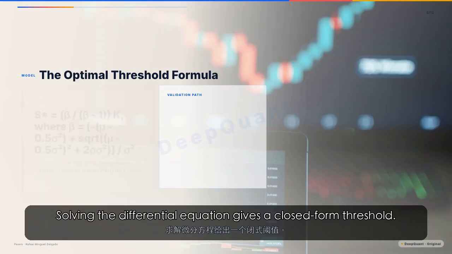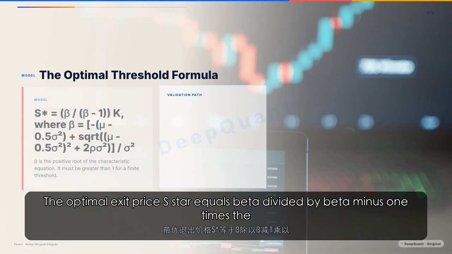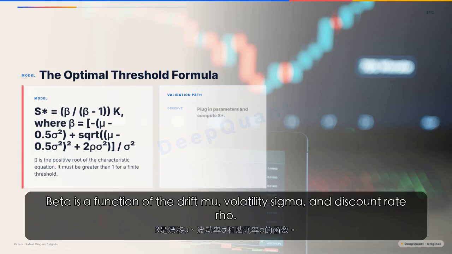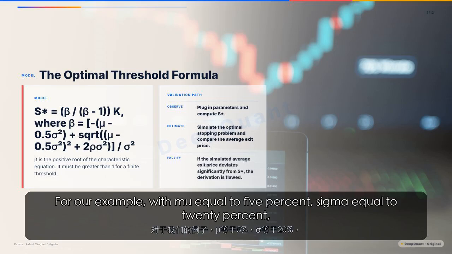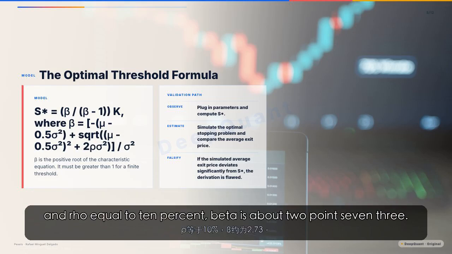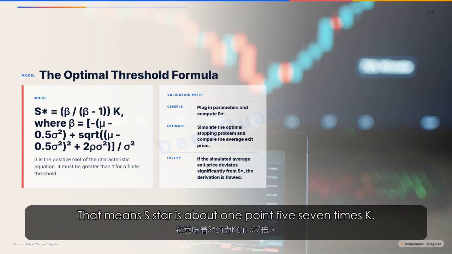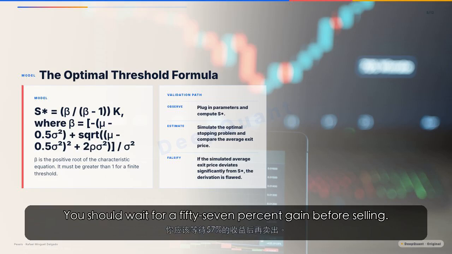Solving the differential equation gives a closed-form threshold. The optimal exit price S star equals beta divided by beta minus 1 times the cost basis k. Beta is a function of the drift mu, volatility sigma, and discount rate rho. For our example, with mu equal to 5%, sigma equal to 20%, and rho equal to 10%, beta is about 2.73. That means S star is about 1.57 times k. You should wait for a 57% gain before selling.